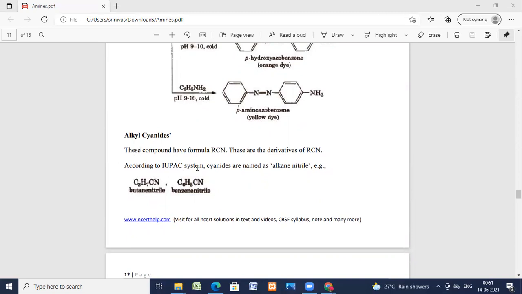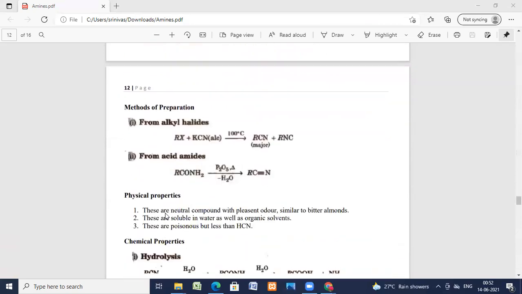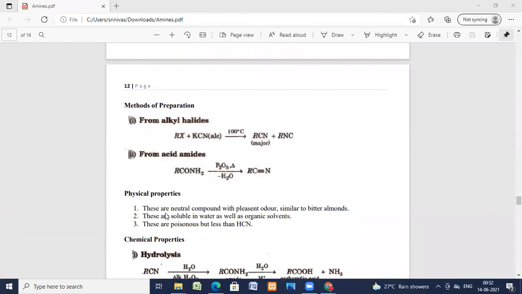According to IUPAC nomenclature, cyanides are named as alkyl nitriles. Butane nitrile, cyanobutane, butene nitrile, benzene nitrile. This is butane nitrile or cyanobutane, common name. This is benzene nitrile or cyanobenzene. We'll see preparations of these.